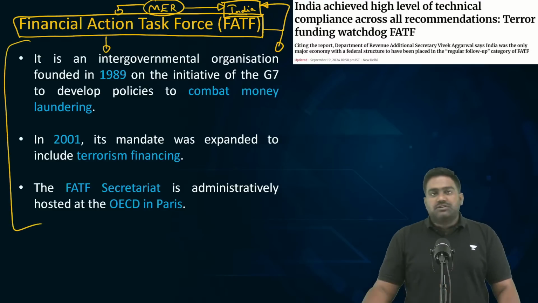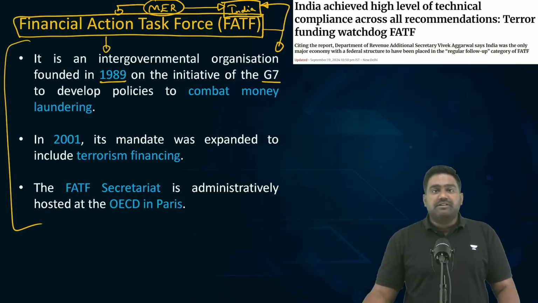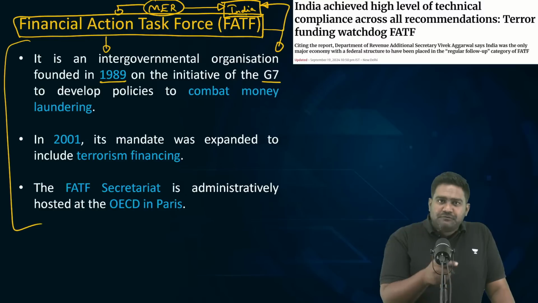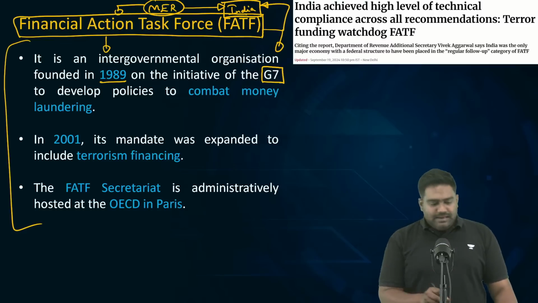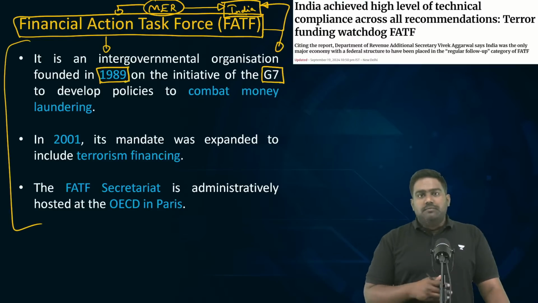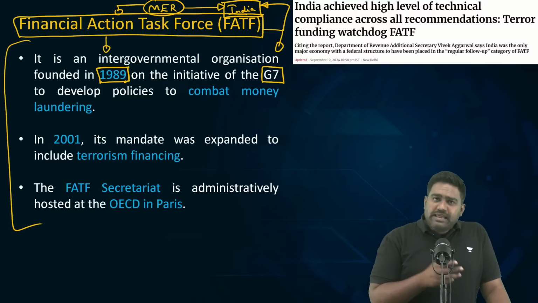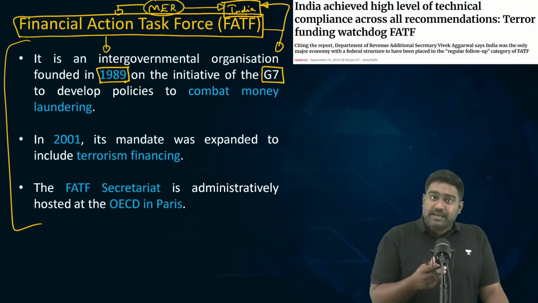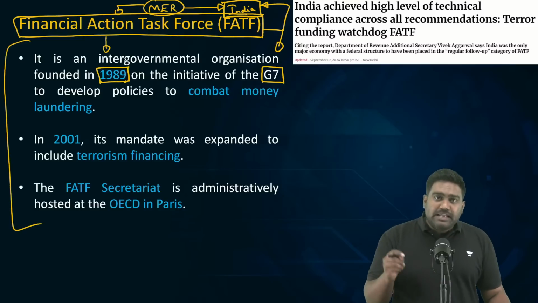The Financial Action Task Force is an intergovernmental body that was set up in 1989 by the G7 countries. The top seven economies, which included US, UK, France, Germany, Italy, Japan, they established the FATF in 1989 as the global economy was scaling up at a very rapid rate in the late 80s. It led to many instances of fraudulent transactions, government corruption, and all the corrupt money generated through illegal sources was being safely kept away by criminals and corrupt elements by using money laundering.